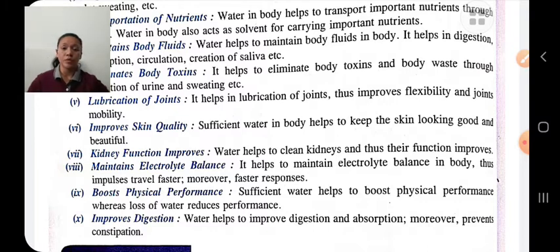Boost physical performance. If we take sufficient water, then our performance will be boosted. Improve digestion. Water helps to improve digestion and absorption. Moreover, it prevents constipation. These are the importance of water. Okay, water is very important.